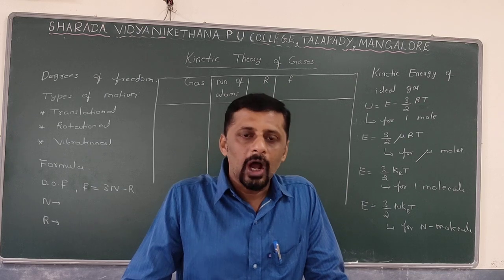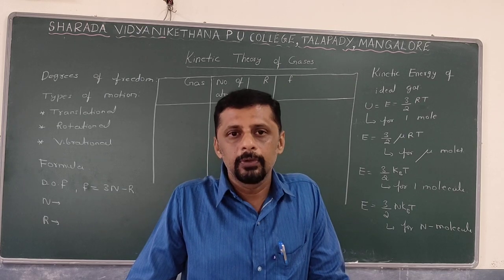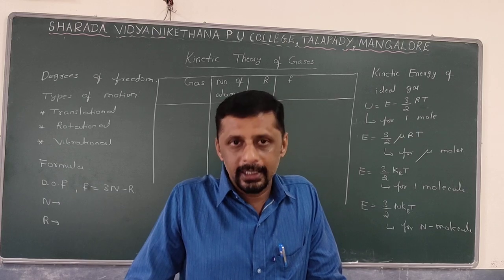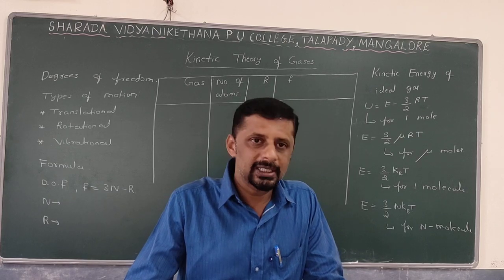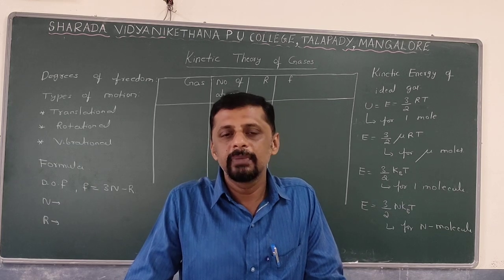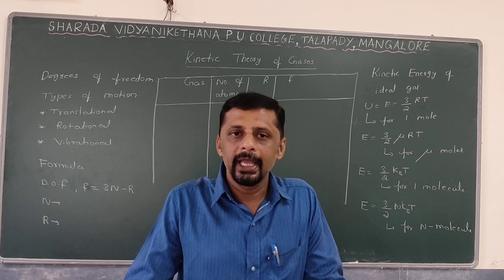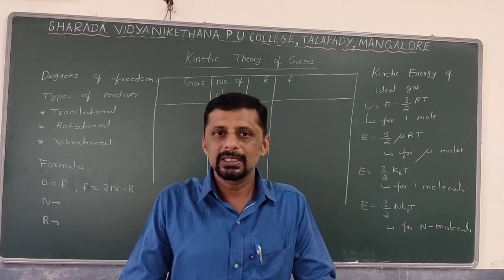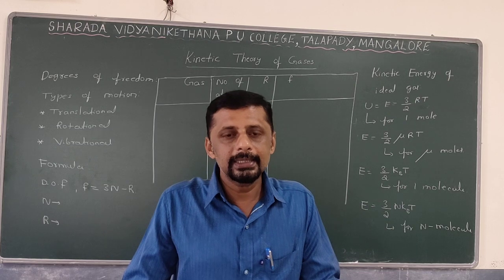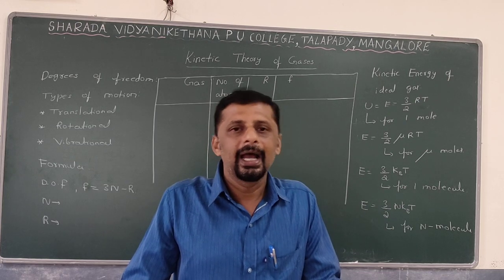The volume term. After making the correction for pressure and volume, Van der Waals derived an equation for real gases. That is nothing but the Van der Waals equation: (P + a/V²)(V − b) = RT, where a and b are constants. So this is about the real gas equation. And the next thing is the pressure exerted by the ideal gas.